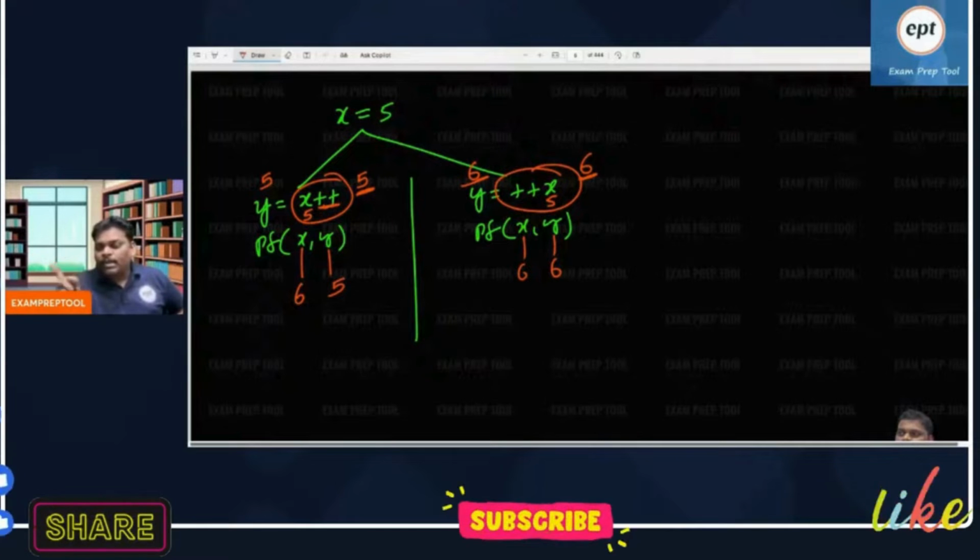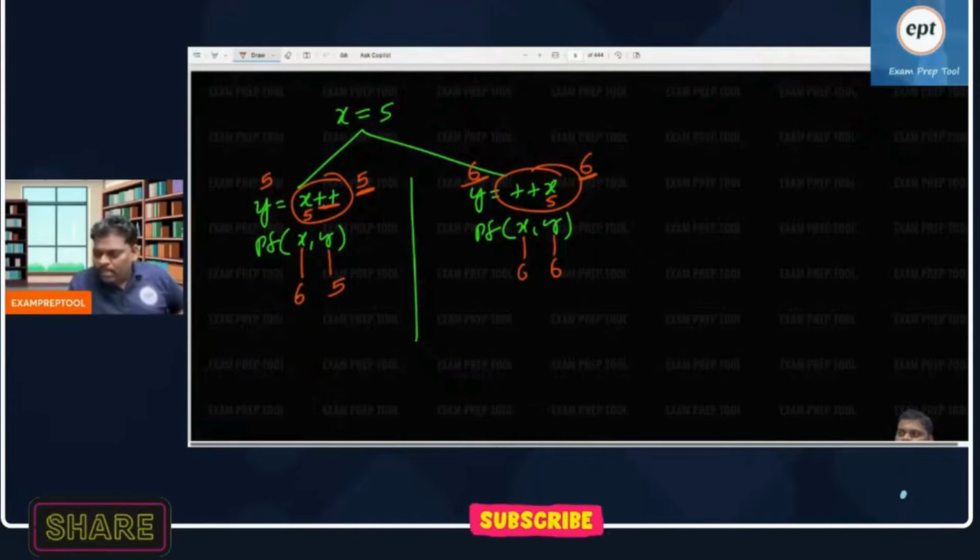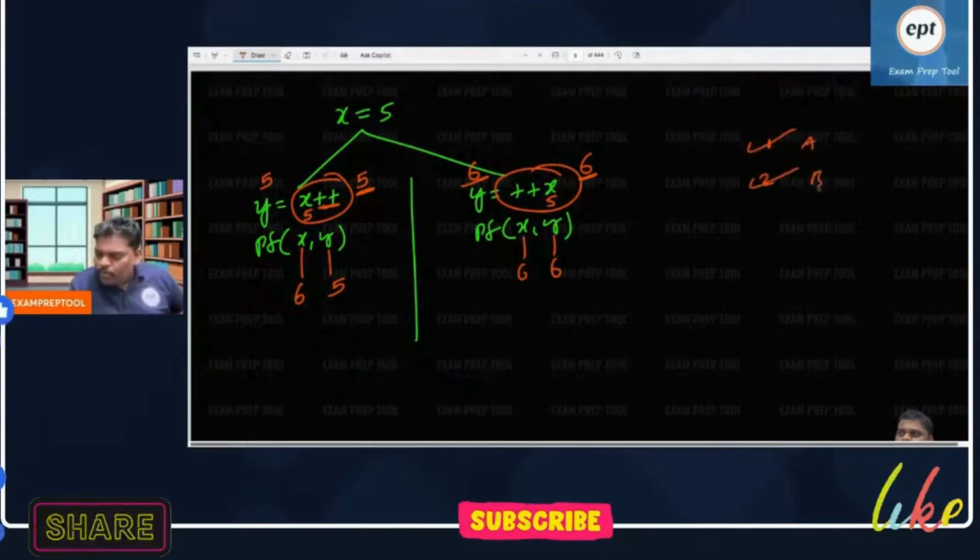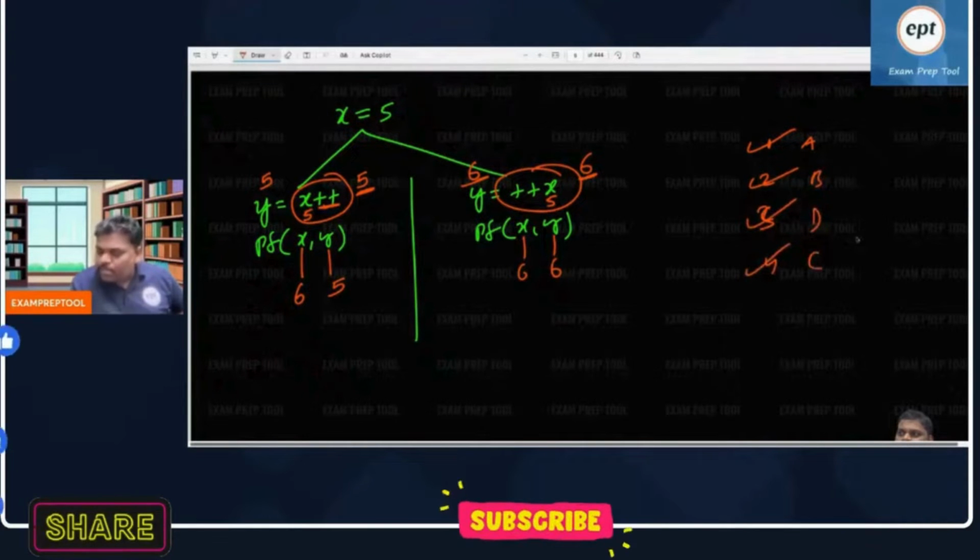I am really saying to everyone, after the GATE examination is over, many people will come out of the GATE exam thinking like this: question number 1 is A, question number 2 is B, question number 3 is D, question number 4 is C.